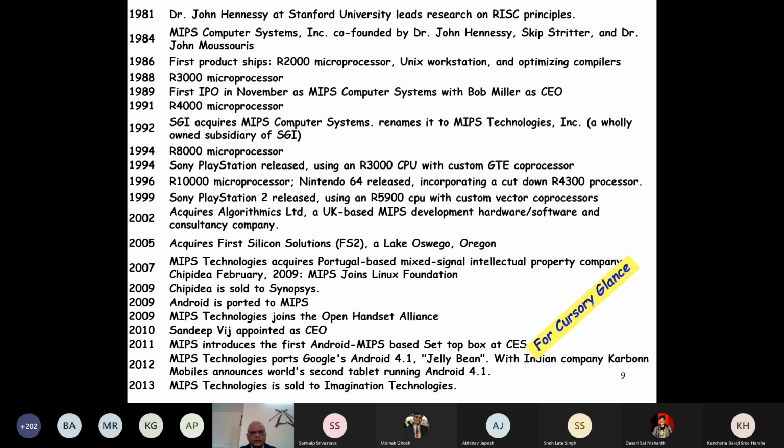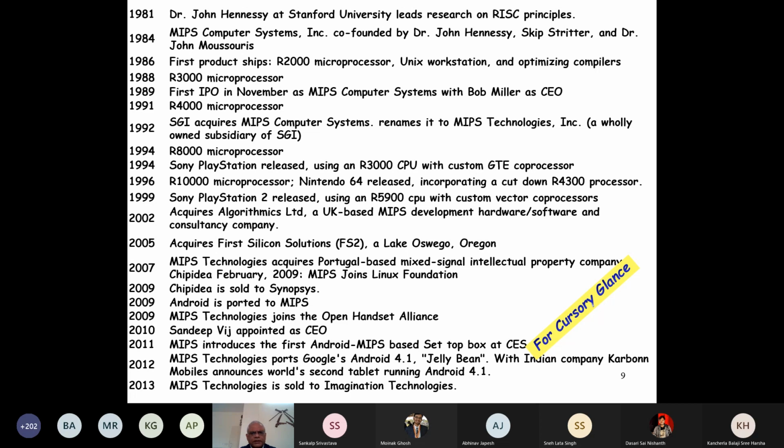Here is a brief history of the MIPS architecture, how it started. Hennessy and others set up the company. Based on this, they started selling the IP, and then it was sold to SGI, Sony PlayStation was released, and so on. This is a brief history of the MIPS. I'm not going to read it.